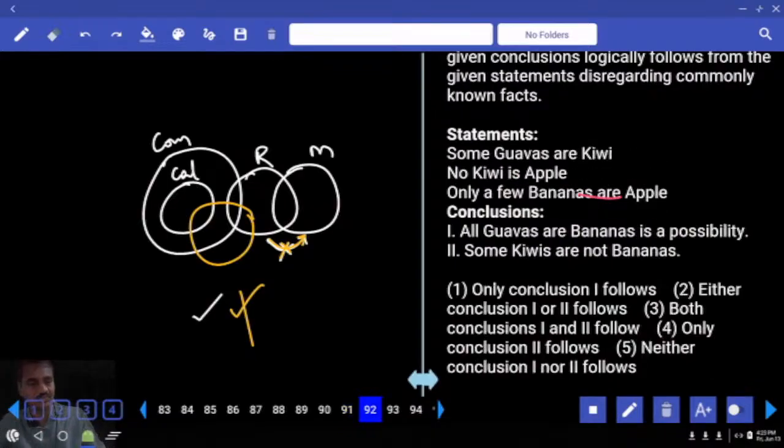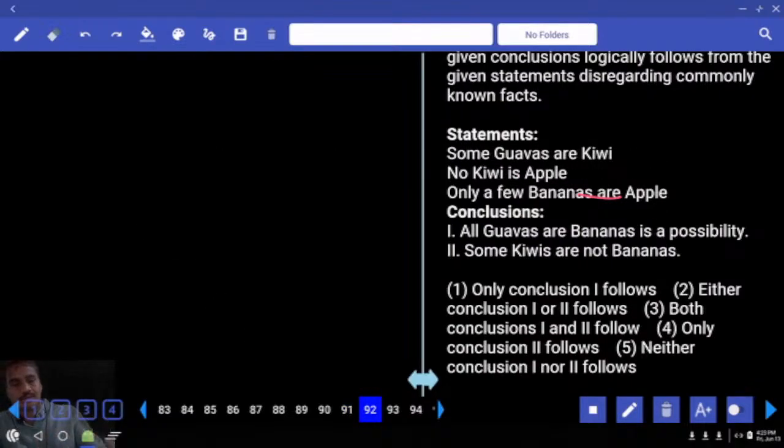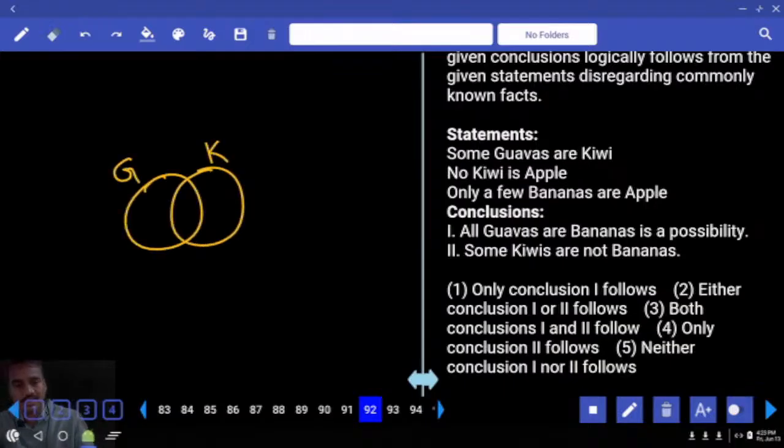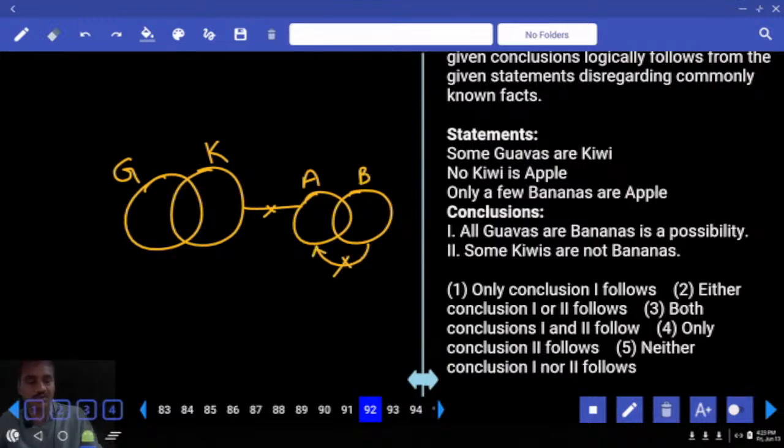Then next one, 92. Now in this 92, some of the guavas are kiwis. Now these are the guavas that are kiwi, guava and kiwi. And no kiwi is apple. No intersection between kiwi and apple. And only a few bananas are apple but not all. Some bananas are apple but not all. Then all guavas are bananas is a possibility. All guavas are bananas. Possible or not? Can I write banana like this or not?